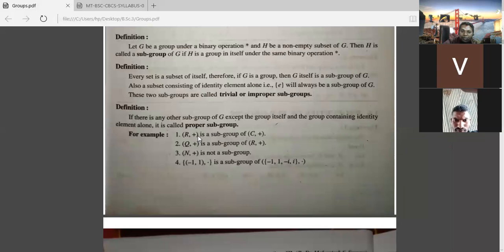Plus is the binary operation, and R is a group under plus, and C is a group under plus. Then only R plus is said to be a subgroup of C plus, because we have to satisfy those three properties. One, the binary operation must be the same. Second, R is a subset of C, and third, R is a group under plus and C is a group under plus. The same is applicable for the remaining.